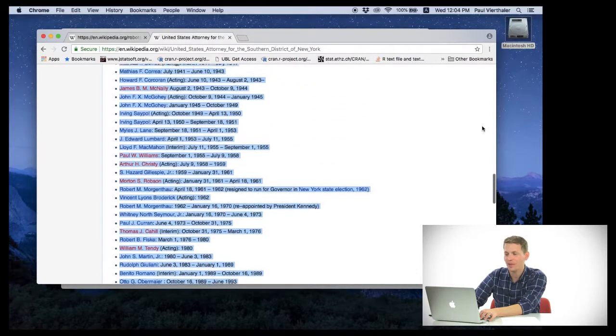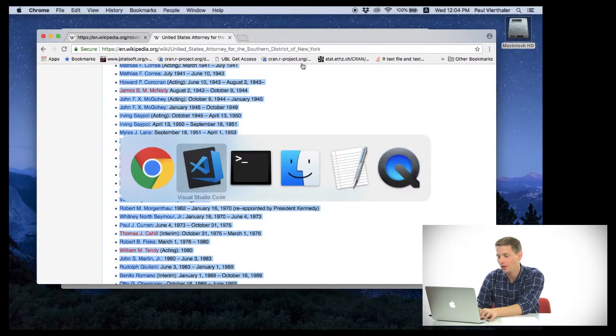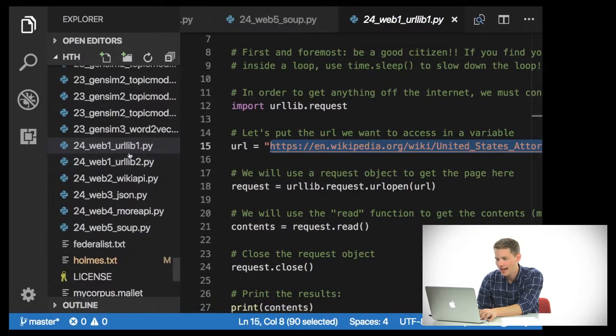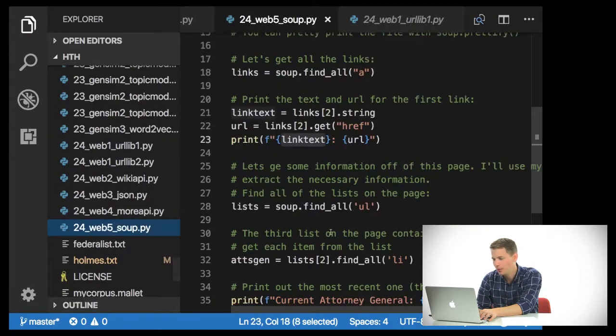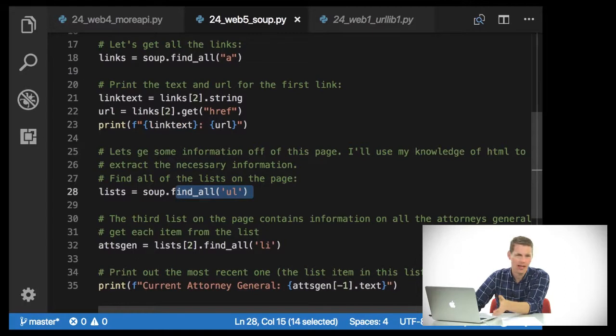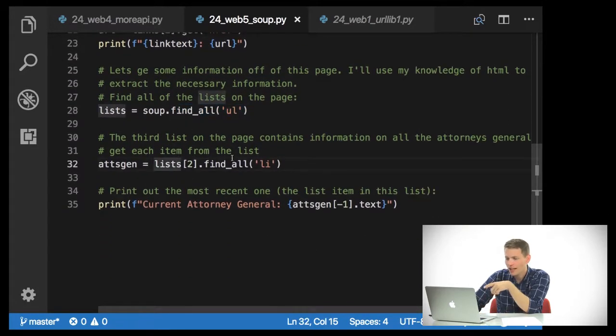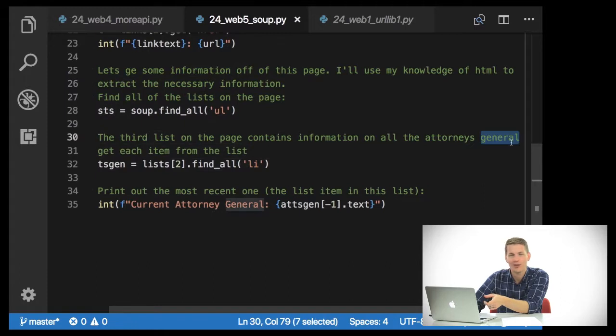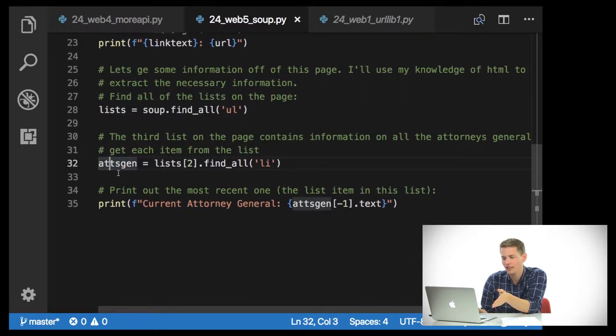So if I want to get this list and put it in a structured format into my Python code, I can go back over to soup and say find all of the unordered lists on the page, and that list is one of them. I know by looking at it that the third list on the page contains the information on all of the US attorneys. This is wrong here, I apologize for that. Then I can get each item from that list. So I'm going to say the third list on the page, find all li. Those are the list items, and save it as attorneys_general.